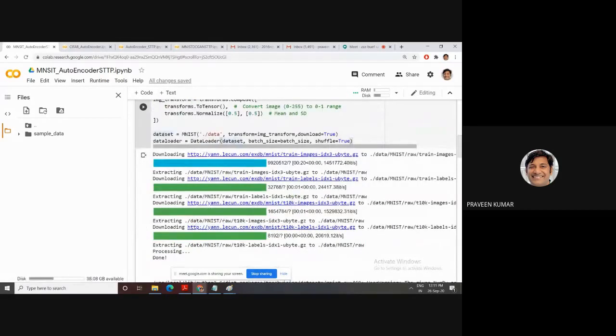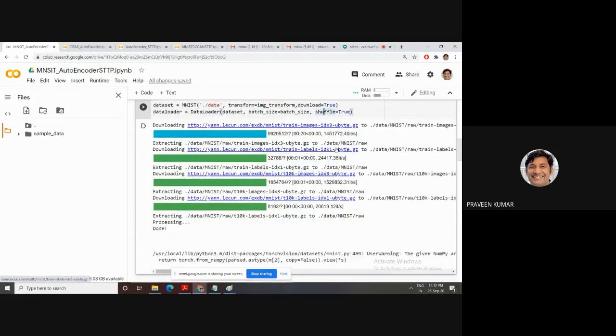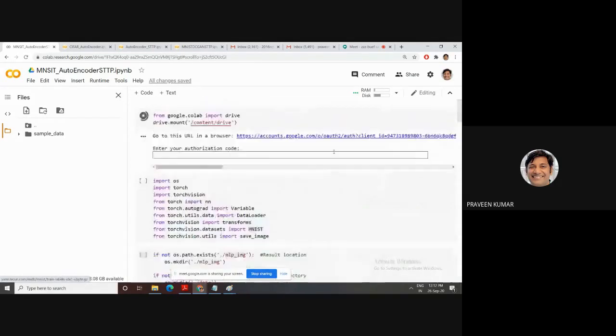In the data loader we pass the data set. Then batch size means the number of images we read at a time, which is 128. Shuffle is a better option, because if you train in the same order every time, your model will overfit. So you mention shuffle, meaning every time a different type of sample comes from your folder. Shuffle is true. Again I'm repeating this first step, so that if you're familiar with this program, you won't face difficulty in the coming slides.